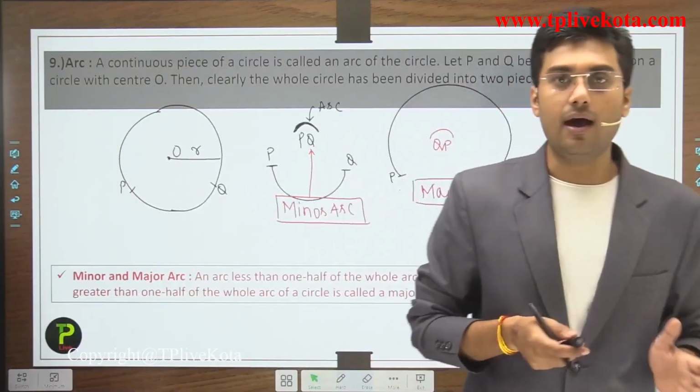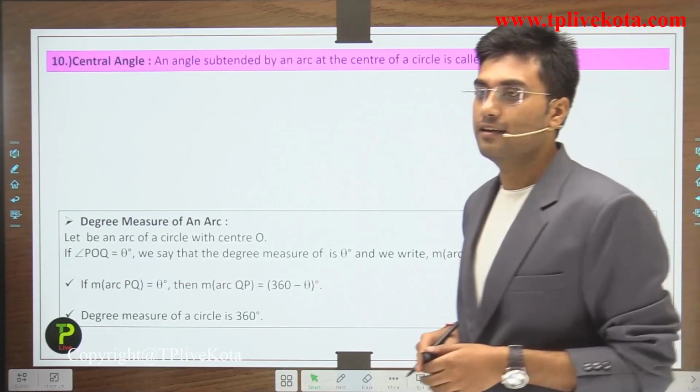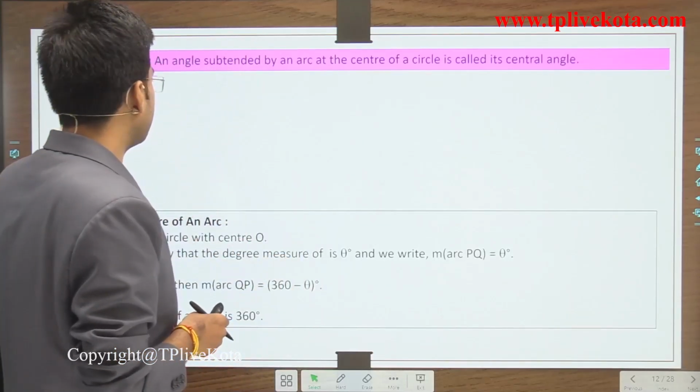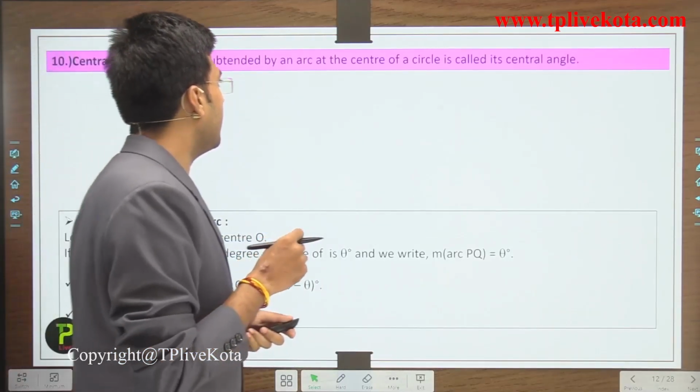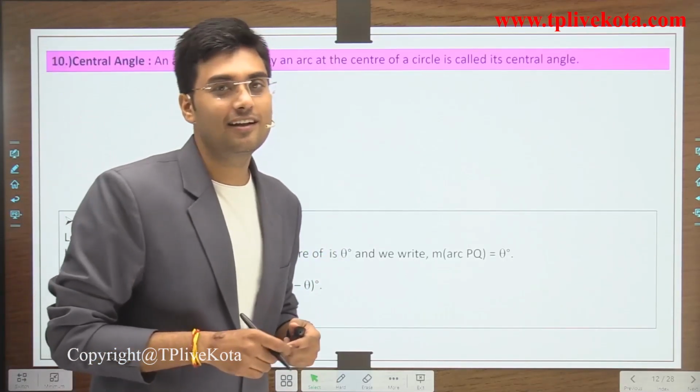So after the arc, the next term is central angle. An angle subtended by an arc at the center of the circle is called its central angle.